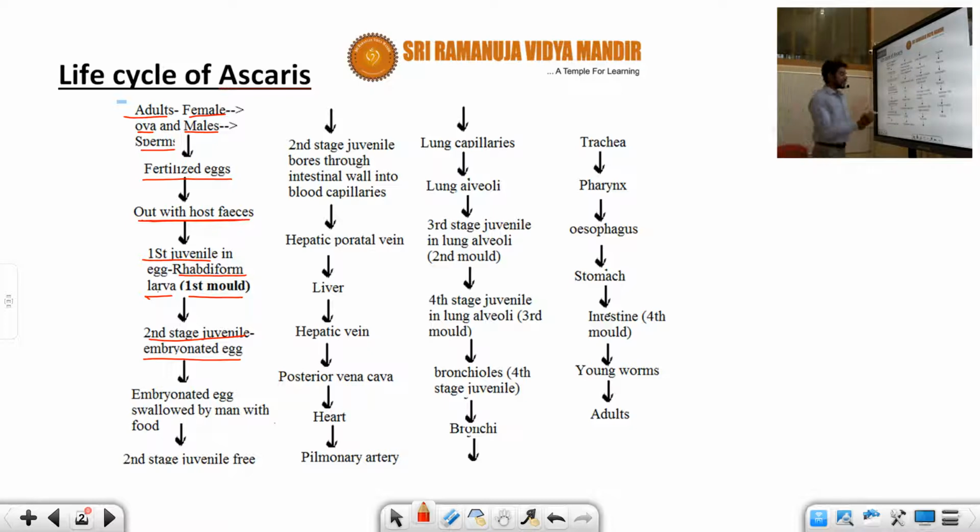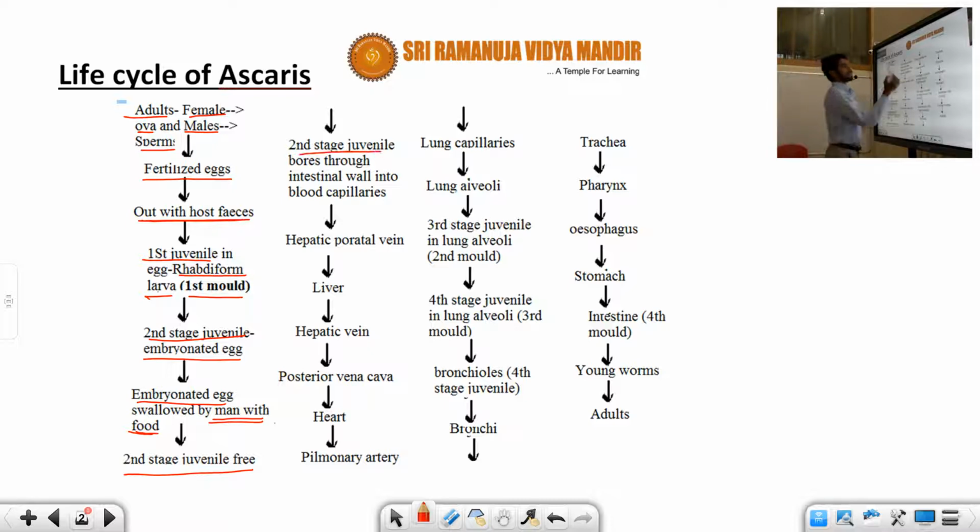Next, this embryonated egg is swallowed by man with the food. For example, if human beings take contaminated food or contaminated water, and this contaminated water contains embryonated eggs, they can be swallowed by man. What further changes will happen now? You can see, the embryonated egg is swallowed by man with the food. So that is what we observe now. The second stage juvenile is freed.